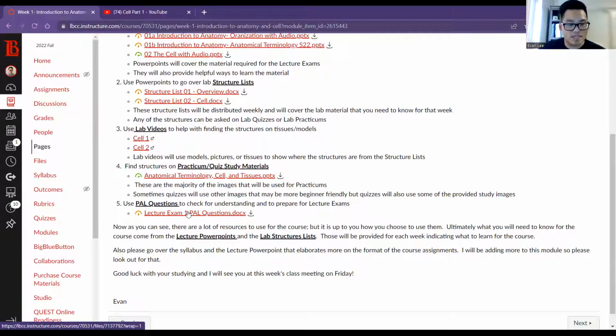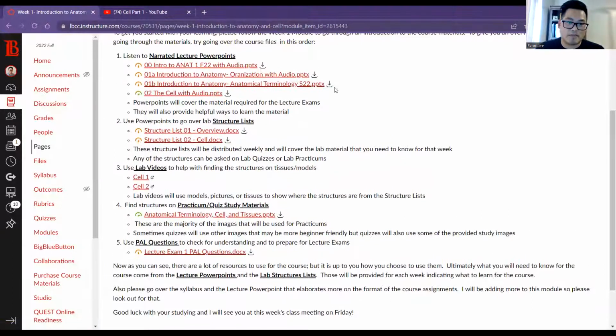This will make sure that you understand at least the major concepts. It will get to certain details, which I really want to focus on, but generally anything from the PowerPoints is fair game. Although we don't use a book, this is really where you're going to get your information from.